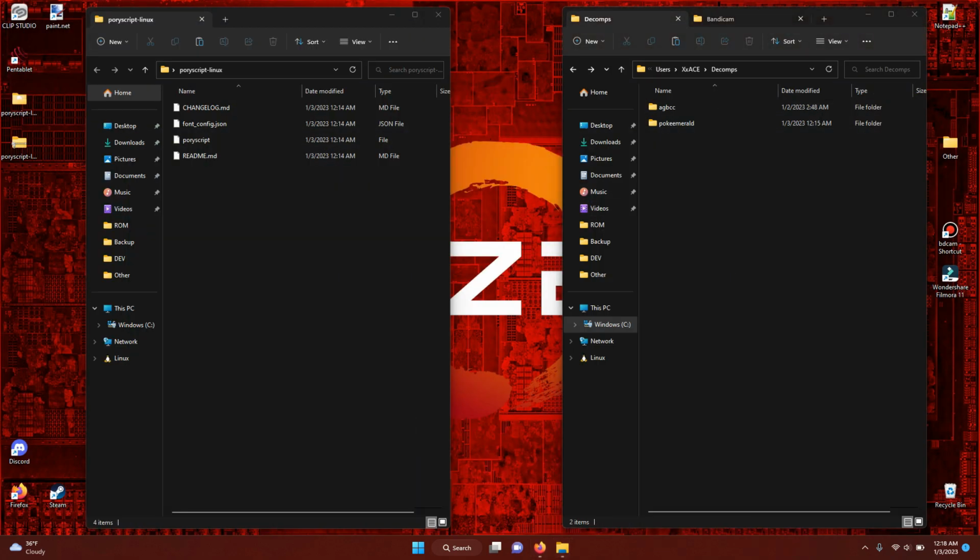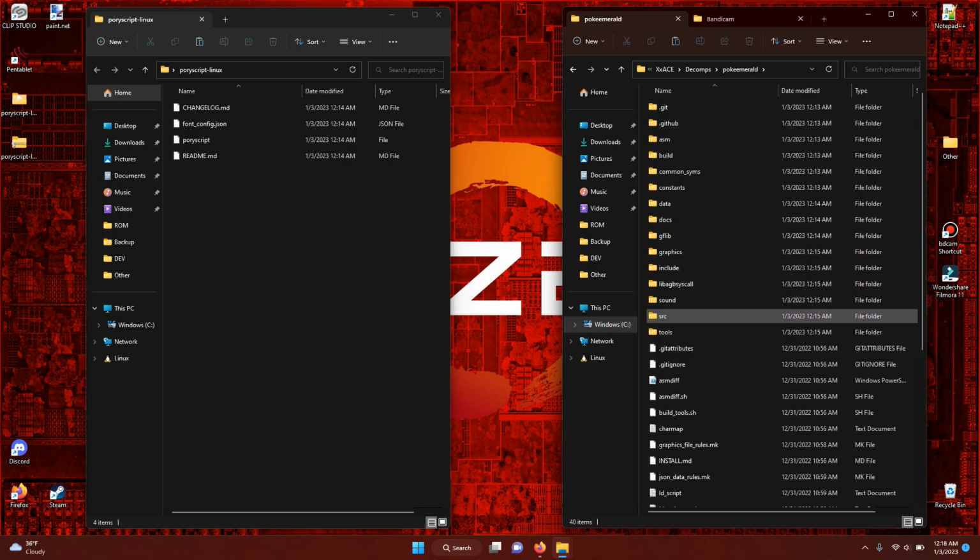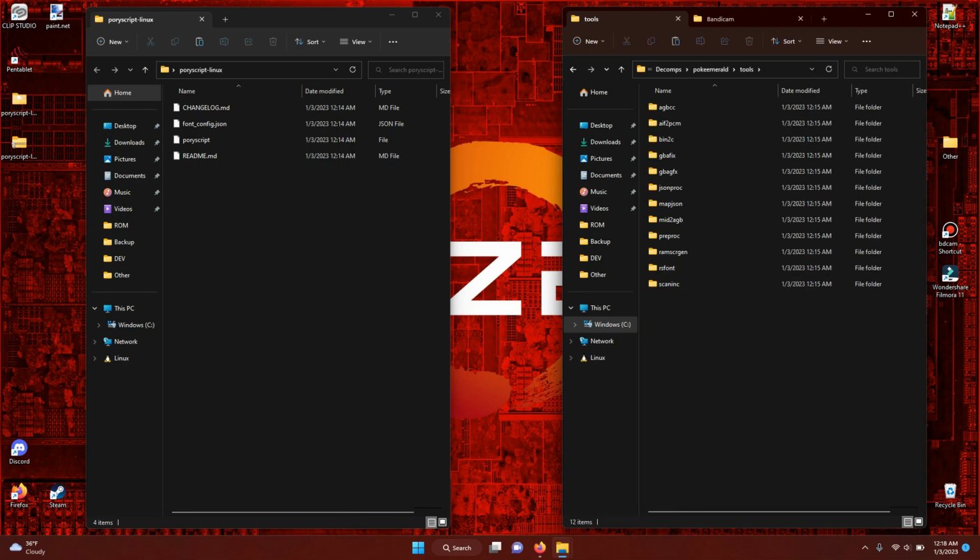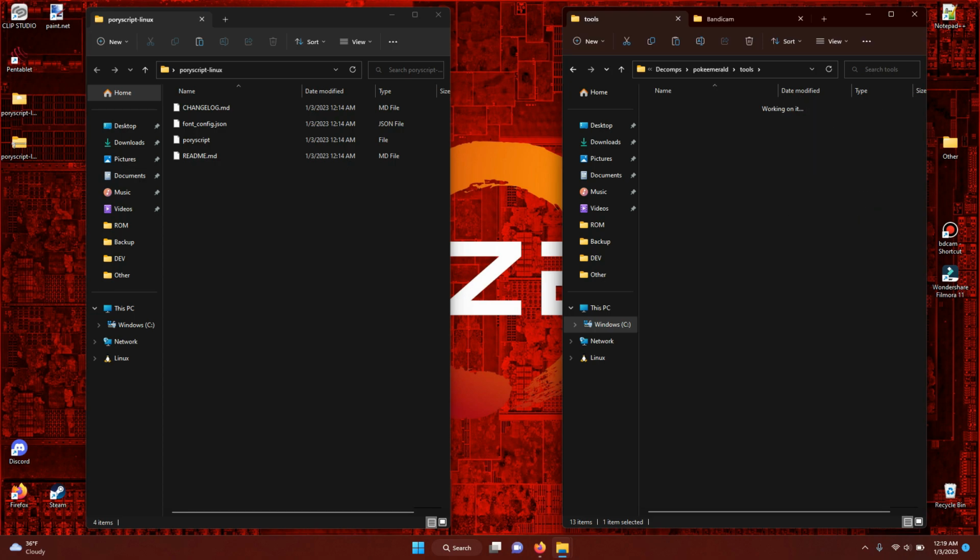Once you have that downloaded, extract it to your desktop, open it up, and you will see these 4 files. Now in the Decomps folder, go into PokeEmerald, go into Tools. We're going to make a new folder and call it PoryScript.